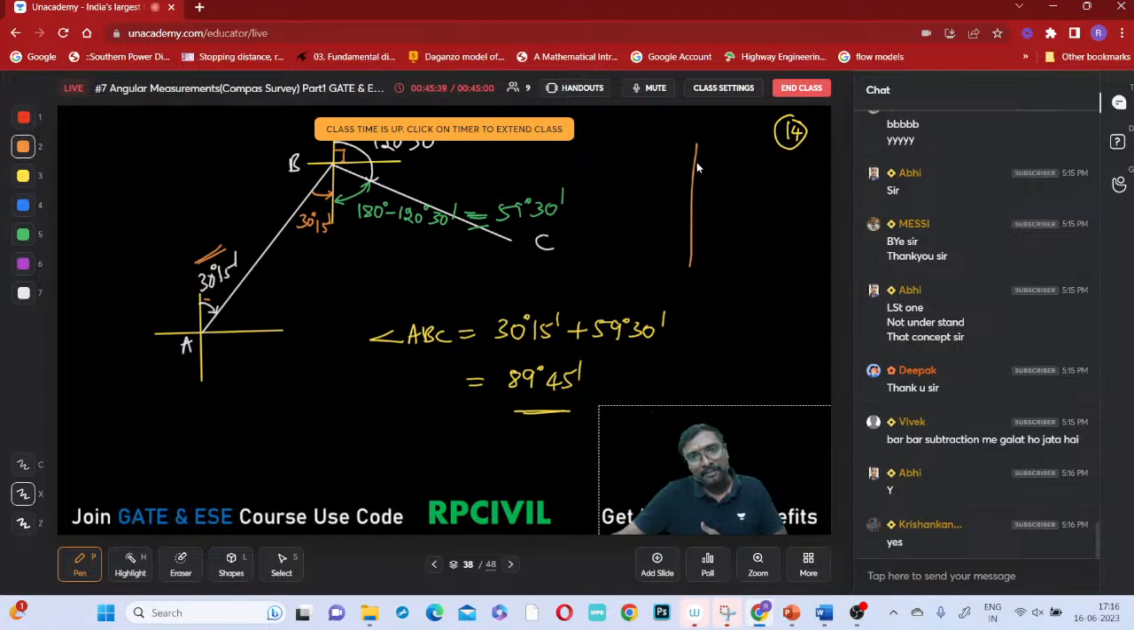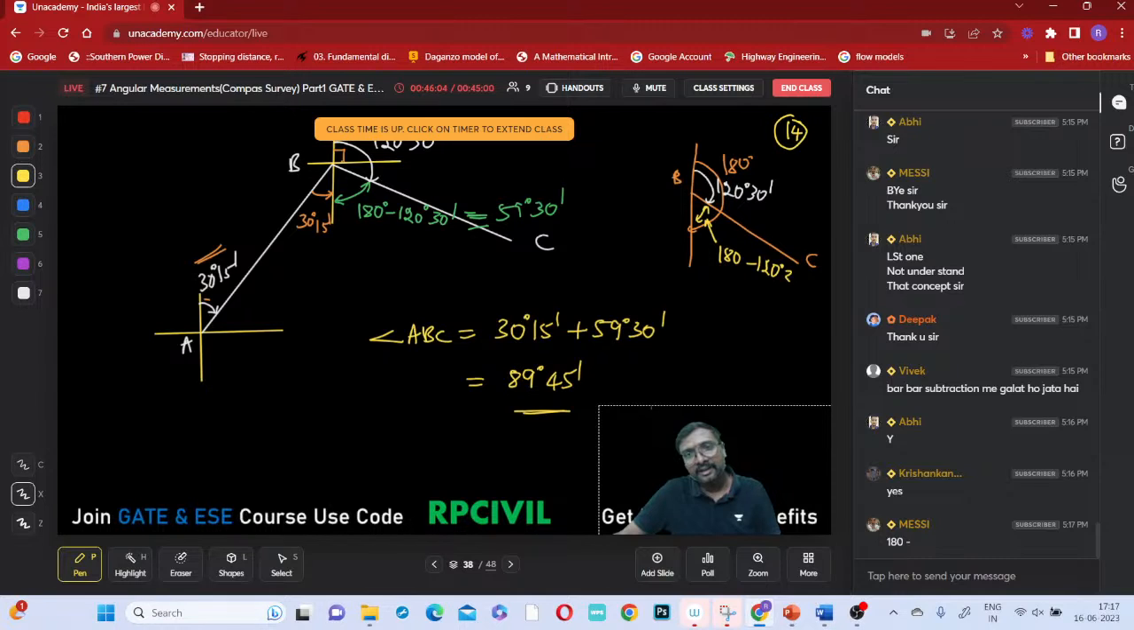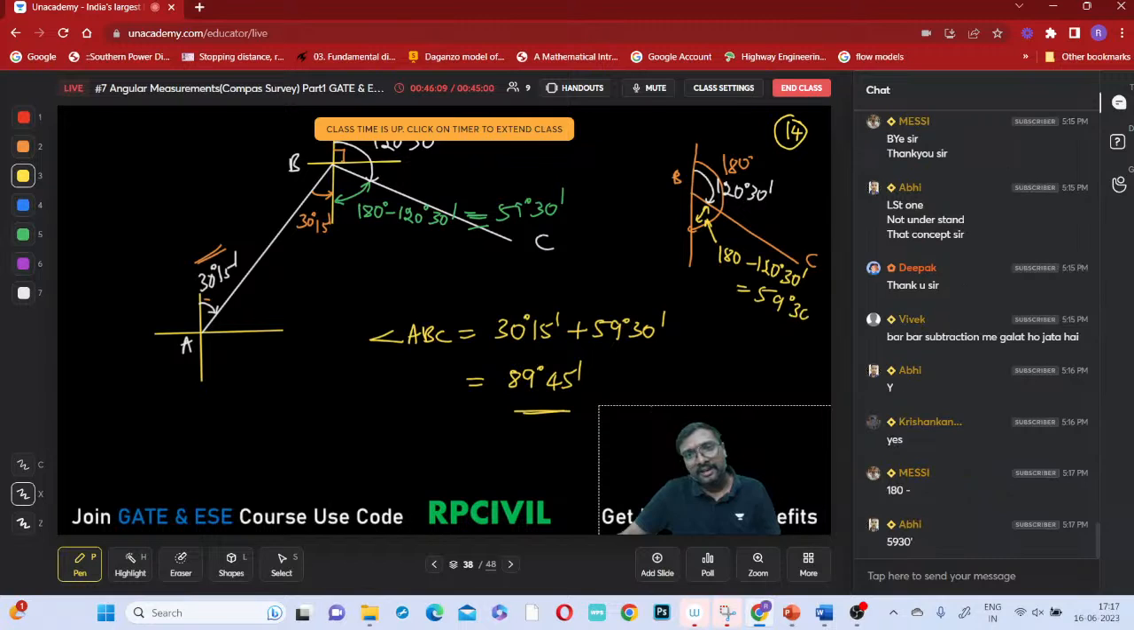Now the total is 180 degrees, we know. This is your B and this is your C point. So 120 degrees 30 minutes means what is this angle if you just observe? That angle will be 180 minus 120 degrees 30 minutes only, no? Abhi, is it clear? 59 degrees 30 minutes only it will come, no? So this is 59 degrees 30 minutes and this is 30 degree.